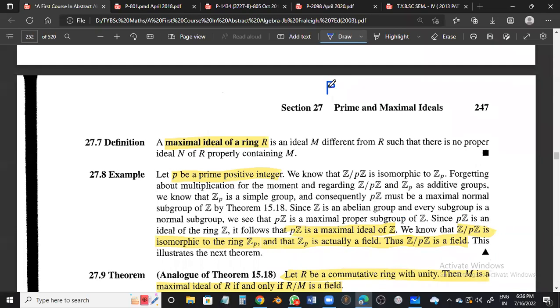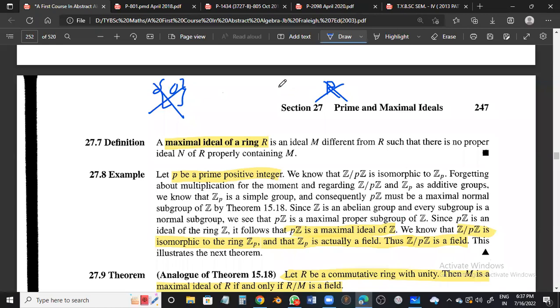So if I have a hierarchy here, it will be somewhat like this. Smallest ideal is singleton 0. The largest ideal is complete R. Then why call it maximal? So we discard this. We want a proper ideal.